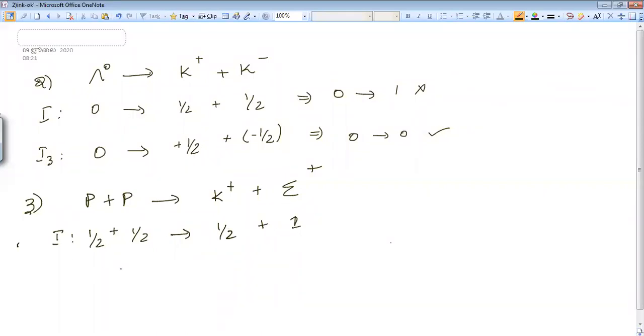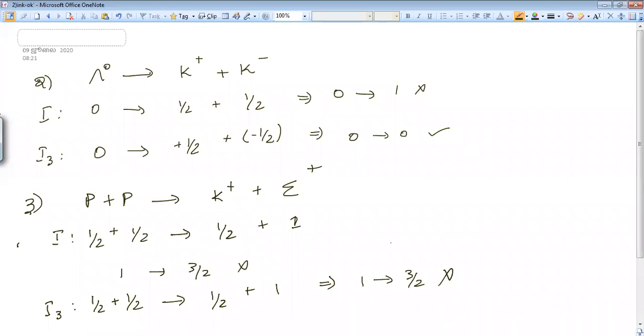Let's check. Here I am getting 1, but here 3 by 2. It's not considered. And I3, since it has the highest positive charge, similarly you have also 1 by 2. K plus will get I3 1 by 2. Sigma plus 1. So it starts the concept. So am I clear to you?